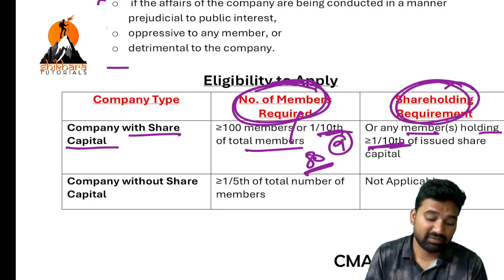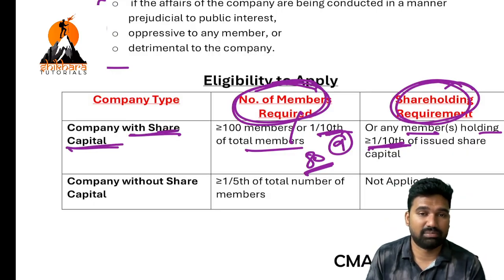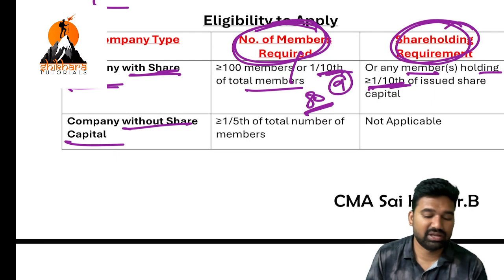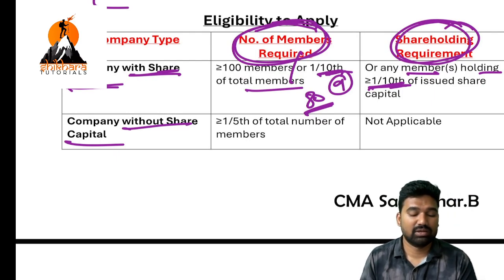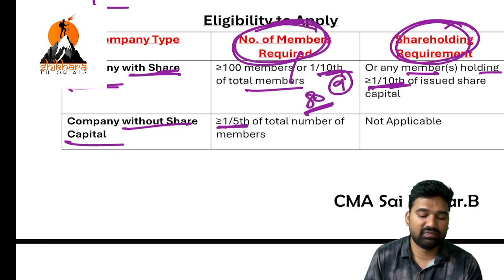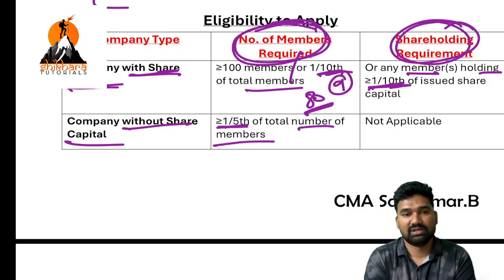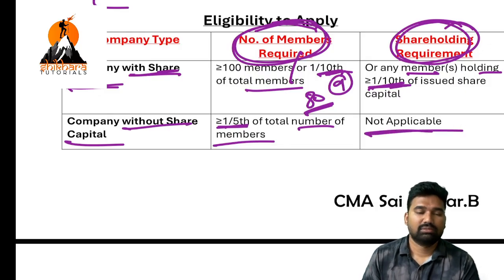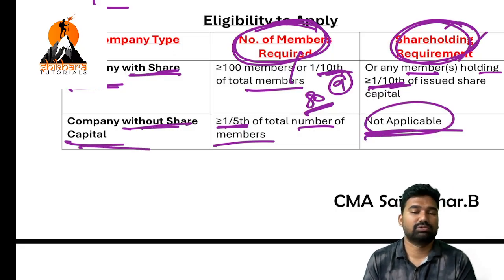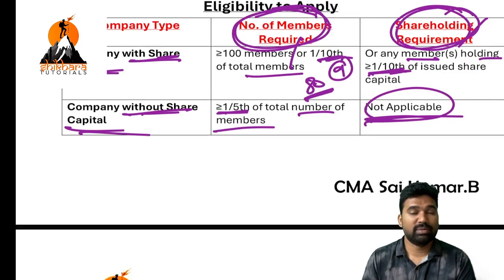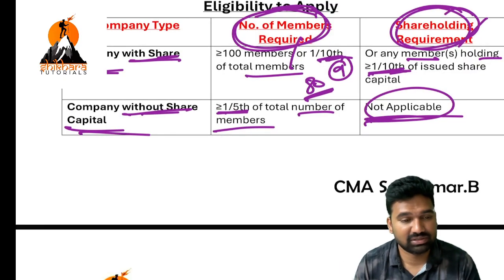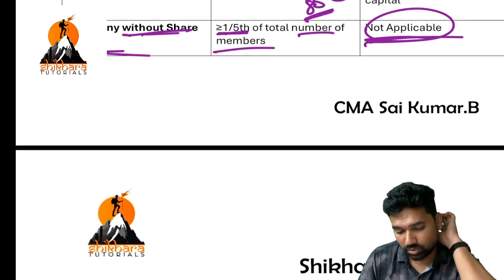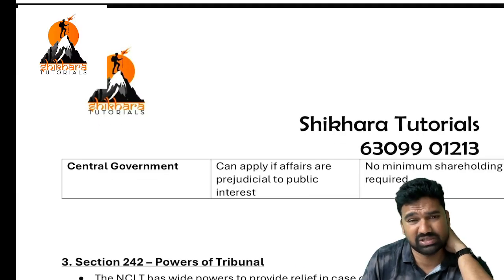Okay, that is if the company has share capital. If the company does not have any share capital, then quantity-wise, one-fifth of the total number of members is required, and the shareholding test is not applicable. Why? Because the company does not have share capital, right? So no shares. So a minimum of one-fifth of the number of members shall approach NCLT.